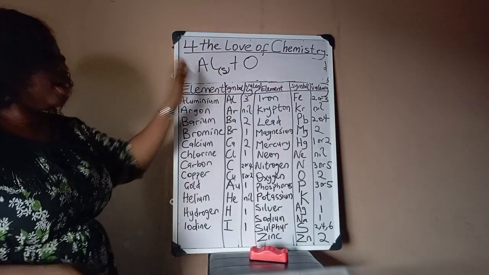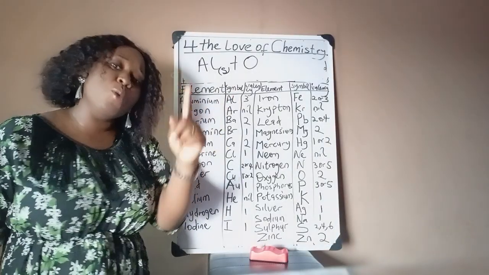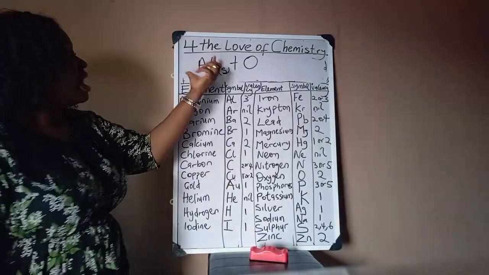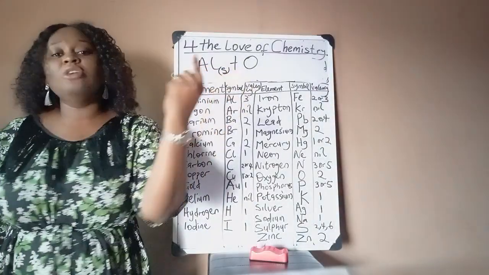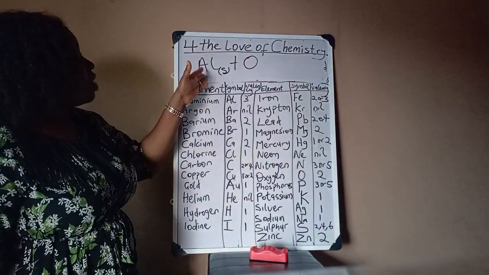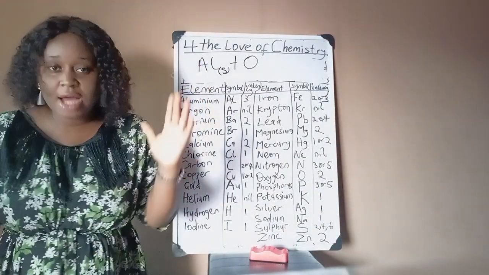Now, let me go back to aluminium just a bit. Aluminium exists as a monoatomic molecule. What do I mean? A single atom of aluminium can exist on its own. That is why when we wrote Al, that's it. We are done with writing our aluminium.